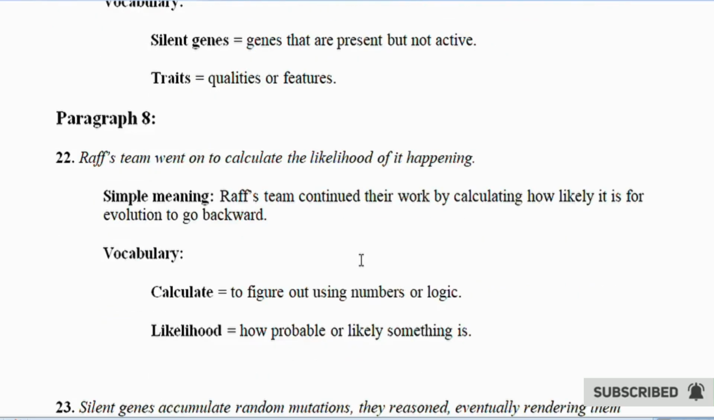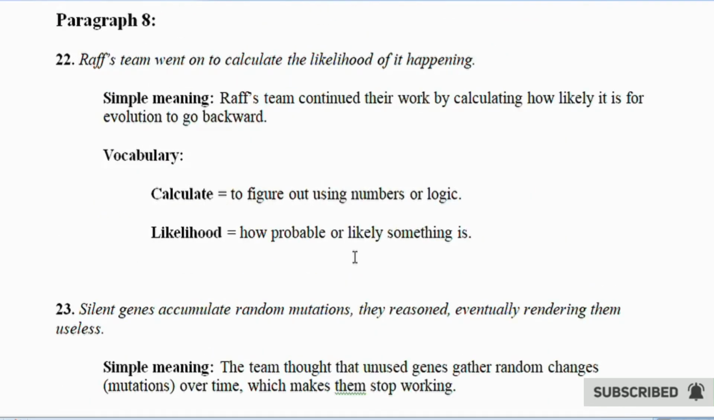Paragraph 8. 22. Raff's team went on to calculate the likelihood of it happening. Simple meaning. Raff's team continued their work by calculating how likely it is for evolution to go backward. Vocabulary. Calculate equals to figure out using numbers or logic. Likelihood equals how probable or likely something is.